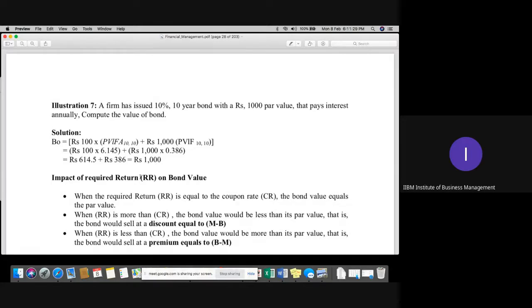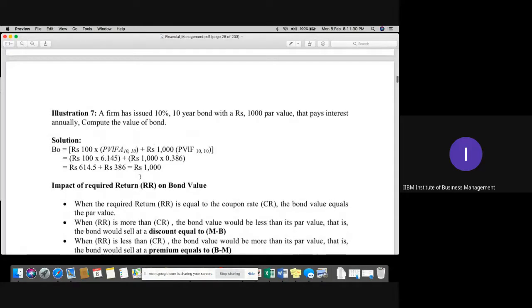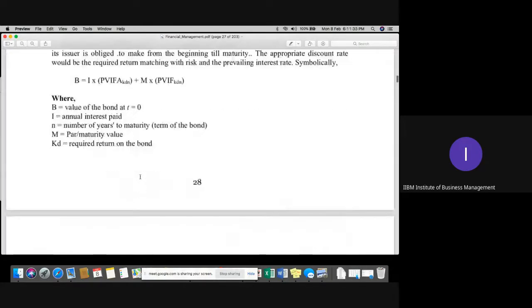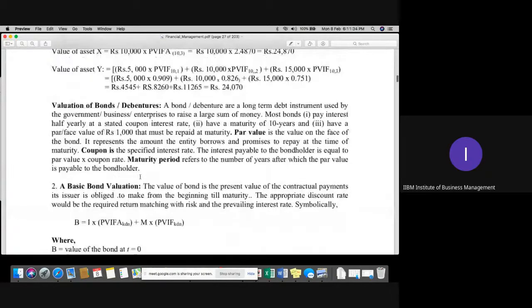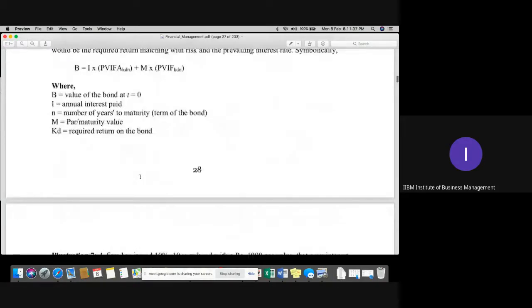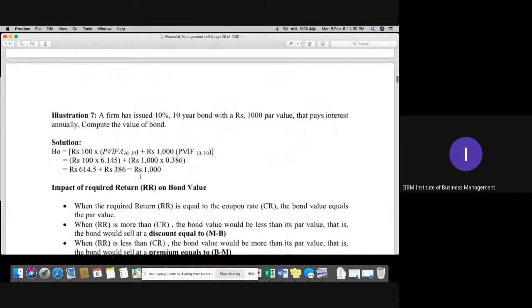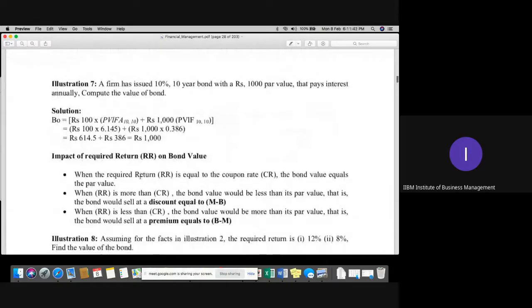Okay, shall we move to the next part, please, friends? Is it clear, everyone? The basic bond valuations. Please kindly confirm, students.